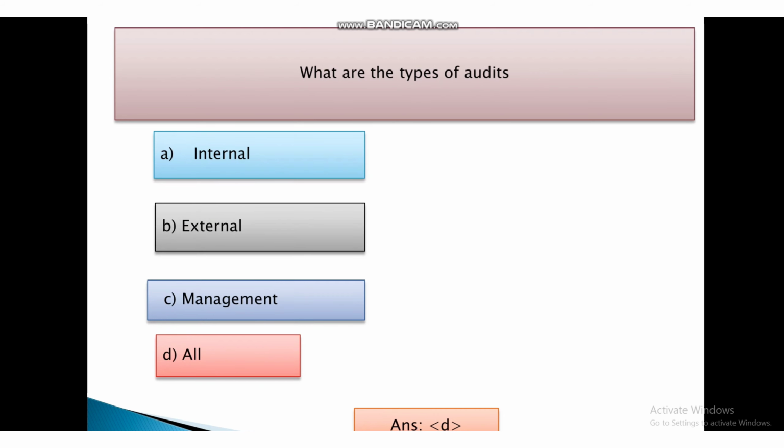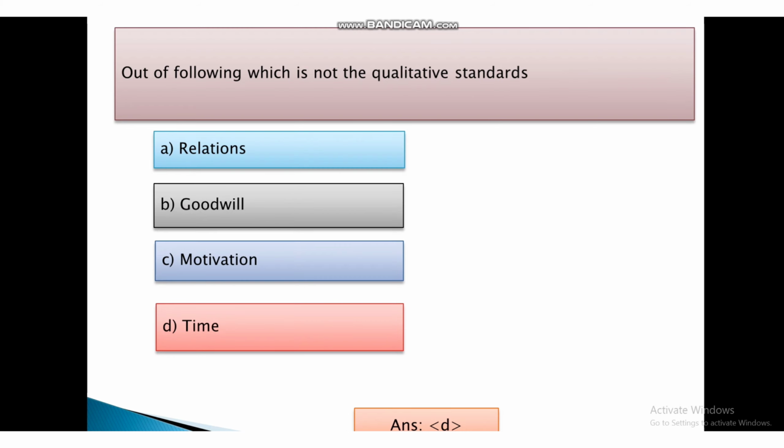What are the types of audits? First, internal. Second, external. Third, management. And fourth, all. And the answer is D, that is all. These are the types of audits.